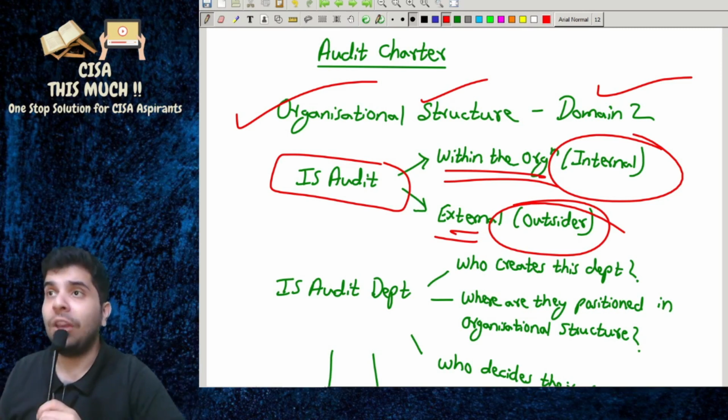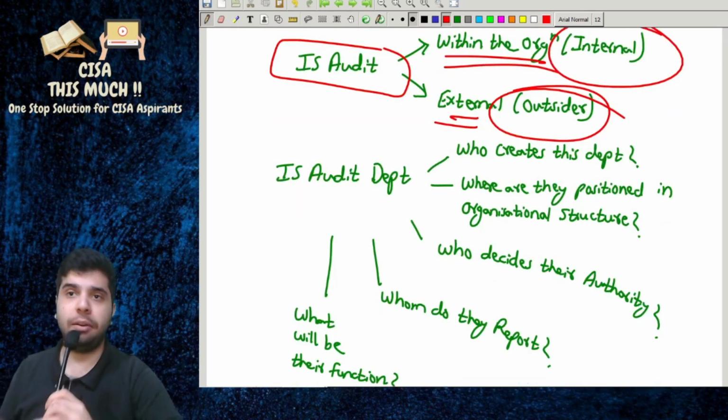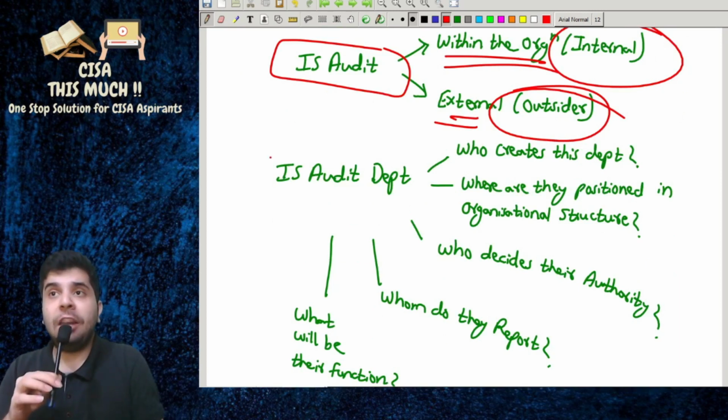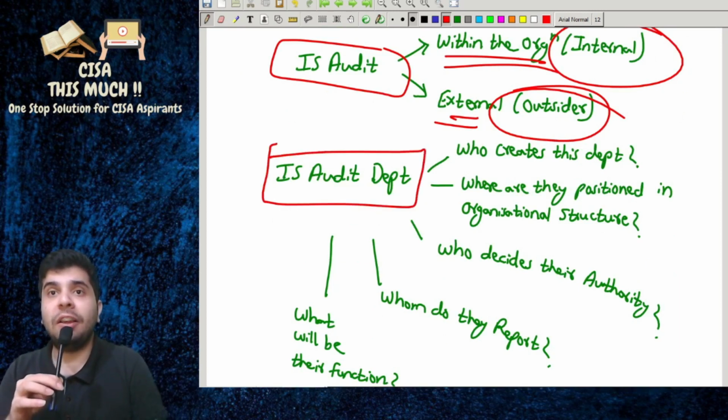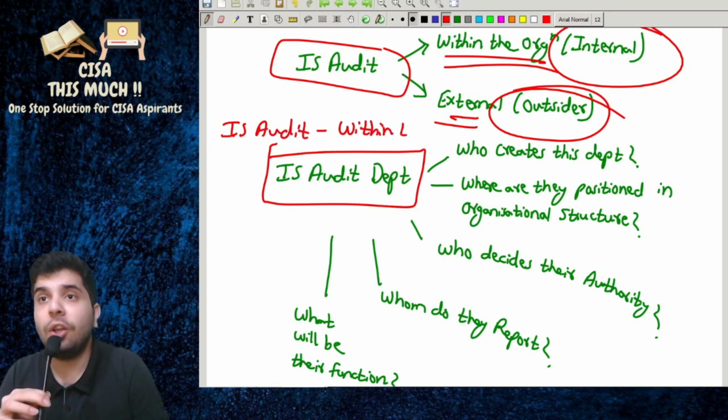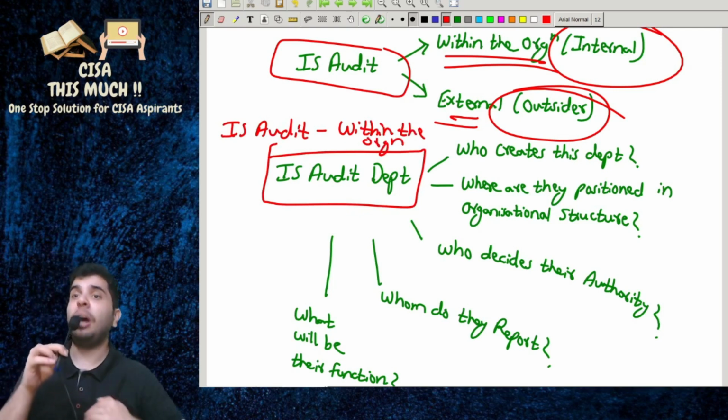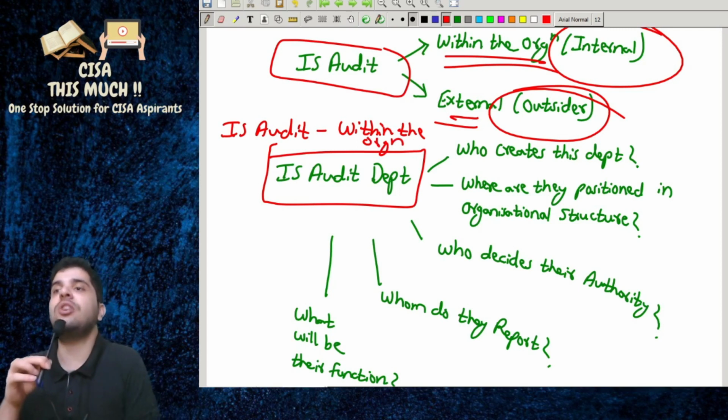Okay, so when we say the IS audit department is within the organization, now these questions should come to your mind: who creates this department?